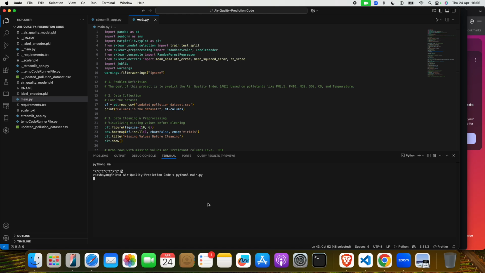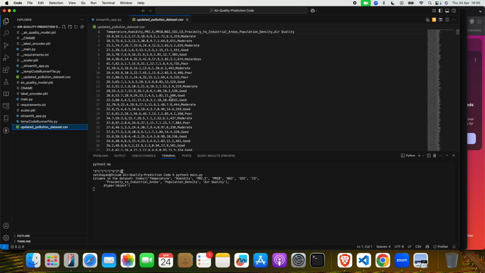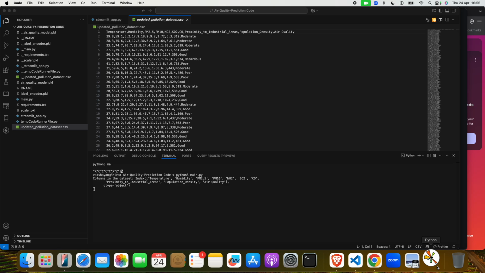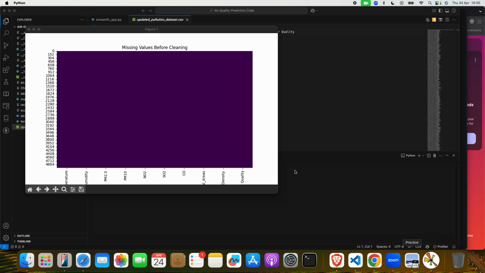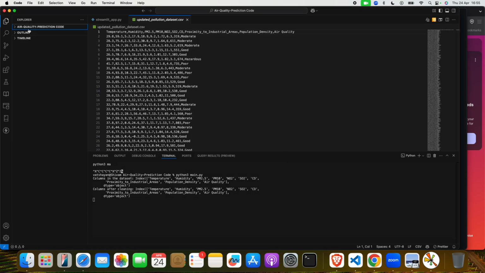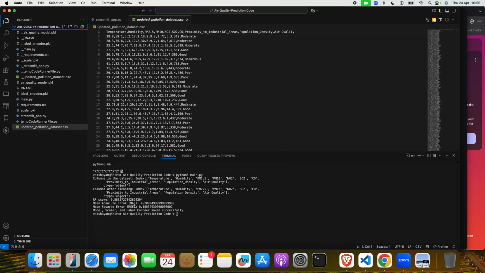Till then I will take you through the data set. So this is our data set. Okay, so yeah, we got it. When you click, you can see some graphs there. You can see this, and lastly we will give one command which is streamlit run app.py.